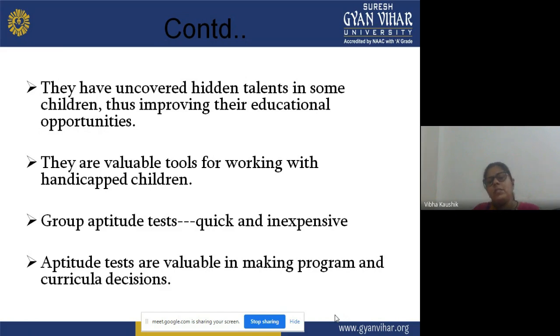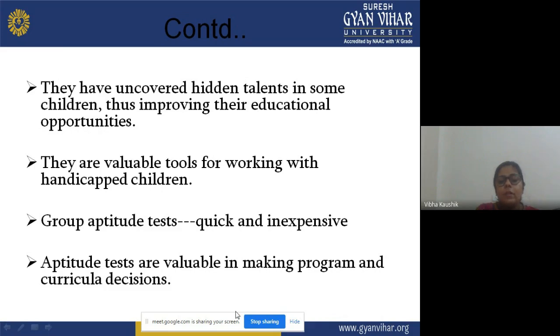And inexpensive means we do not have to spend too much money when we administer a group aptitude test on a class or on particular learners. So group aptitude tests are quick to administer, and inexpensive also.